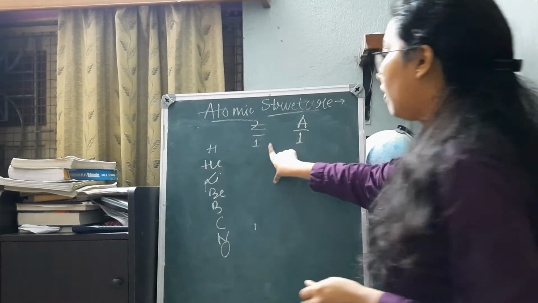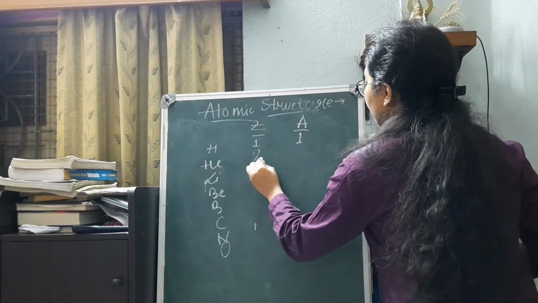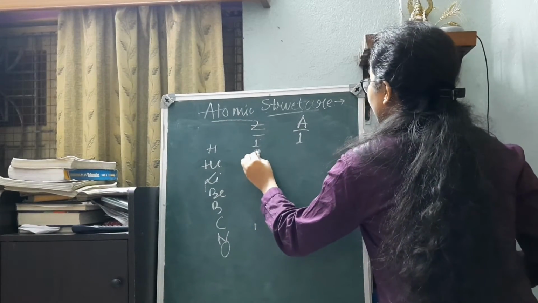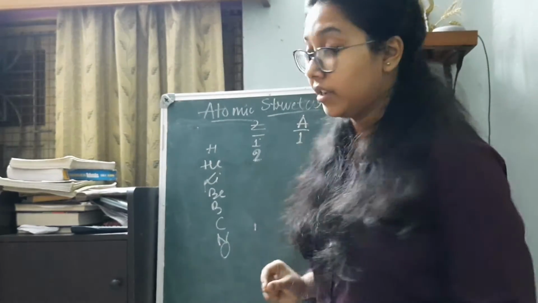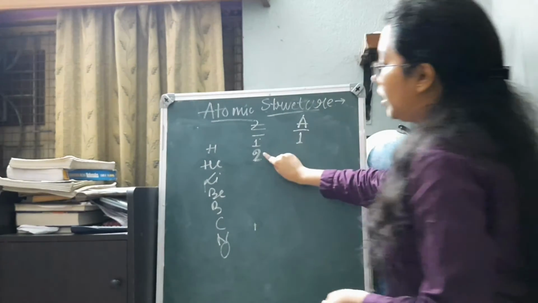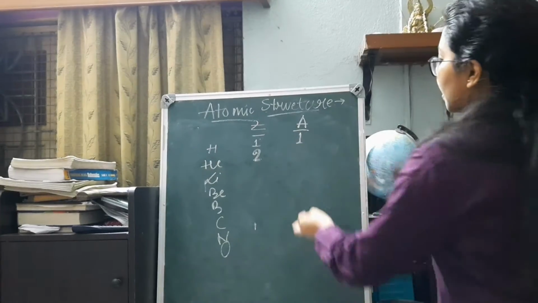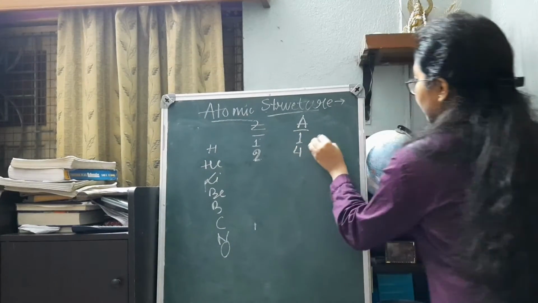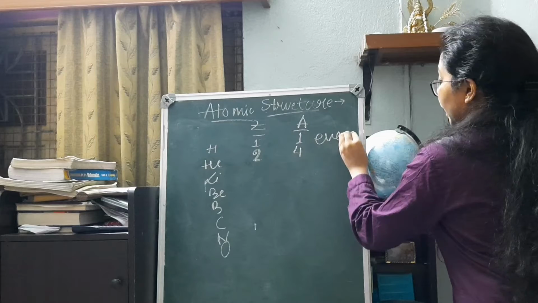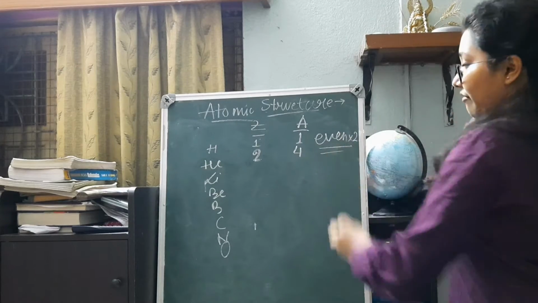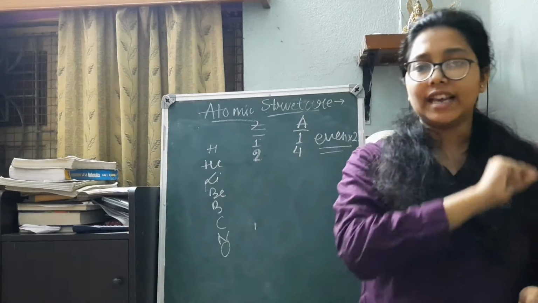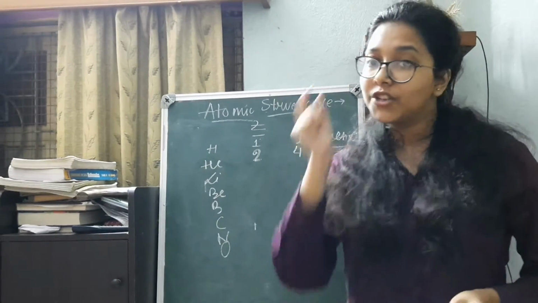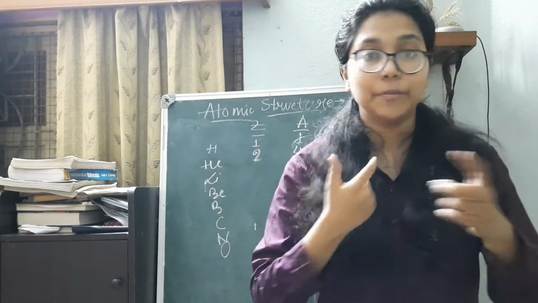So hydrogen Z is 1, helium is 2. The moment we land up in an even number, the tip goes here. Listen very carefully. The moment we land up in an even number, the mass number becomes twice of it, that is even into 2. In most of the cases, not in every case, sometimes there may be variation, but in most of the cases it is even into 2. So it is very helpful for you in remembering it.